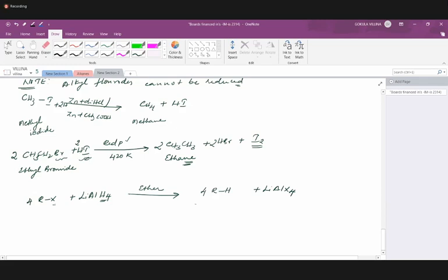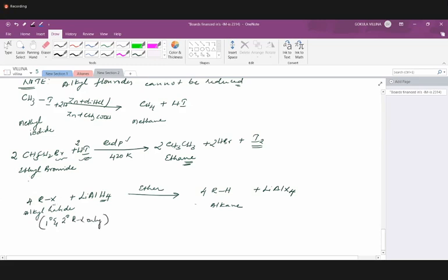So we have alkyl halide here and alkane here. All the 4 hydrogens will be removed from lithium aluminum hydride, and we end up having lithium aluminum halide. This X can be chlorine, bromine, iodine, anything like that. And remember, it is only for primary and secondary alkyl halides.